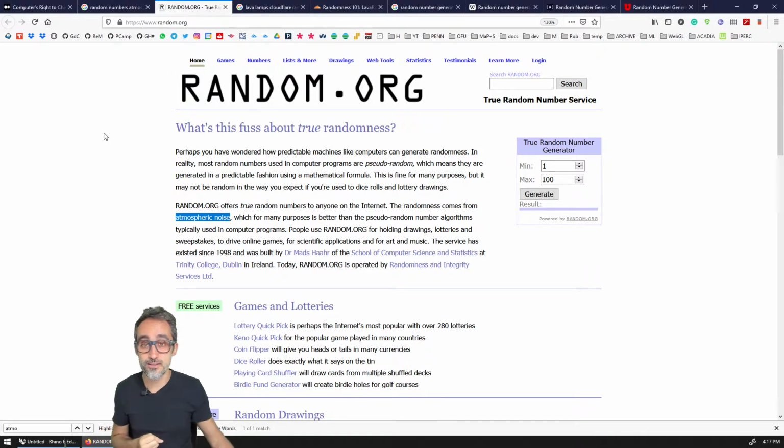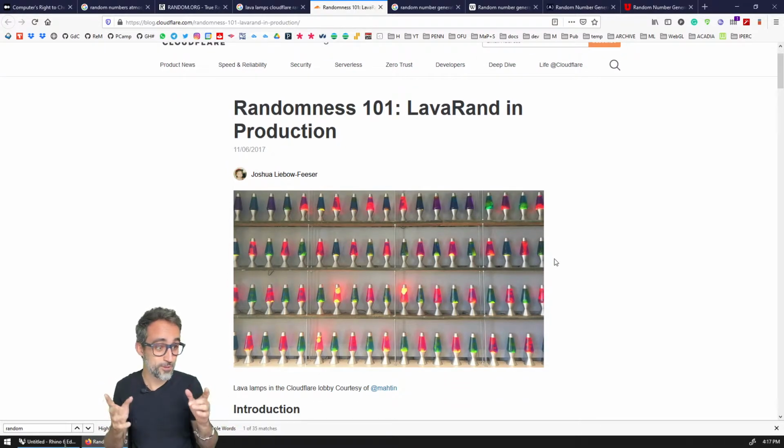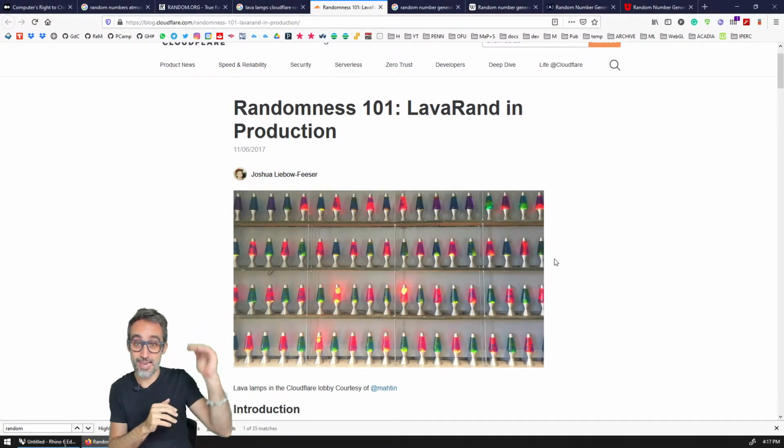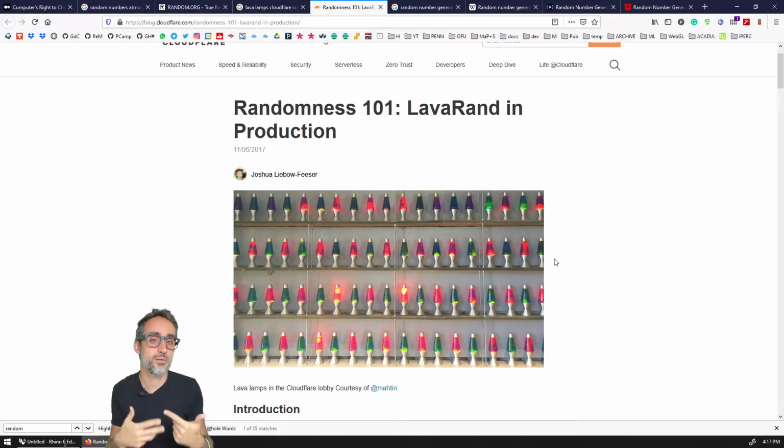Or for example, there's this company called Cloudflare in San Francisco that is very well known for having in their headquarters a wall of lava lamps like these ones, with cameras pointed at them, measuring how the lava moves up and down and then using that to generate random numbers that they use for the cryptography services they sell.